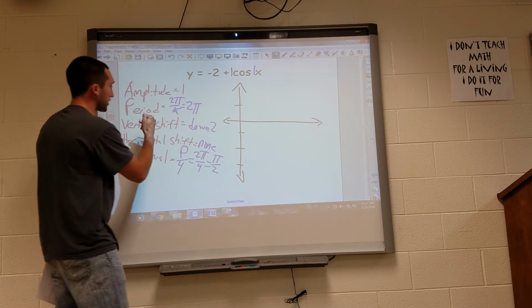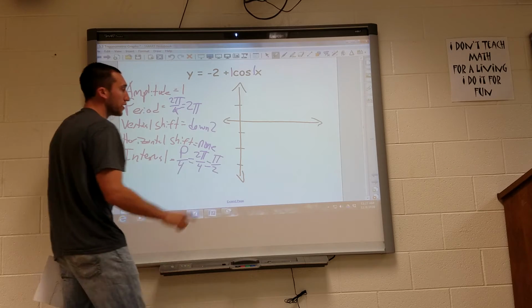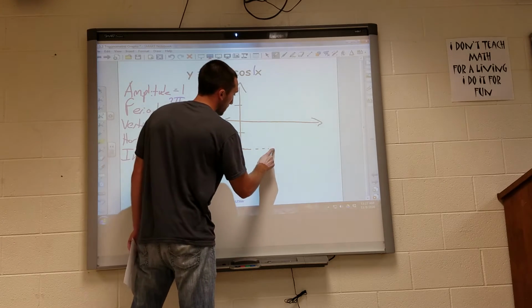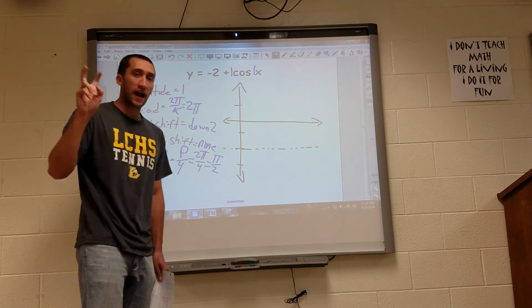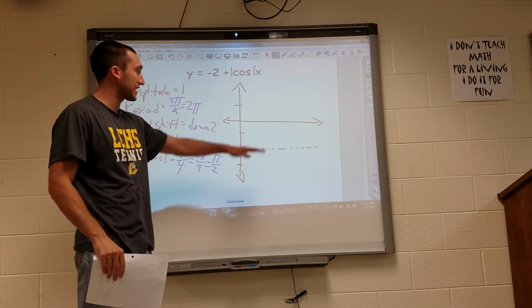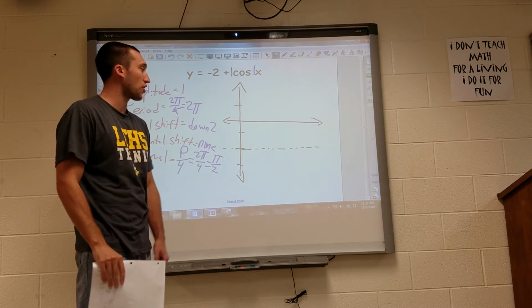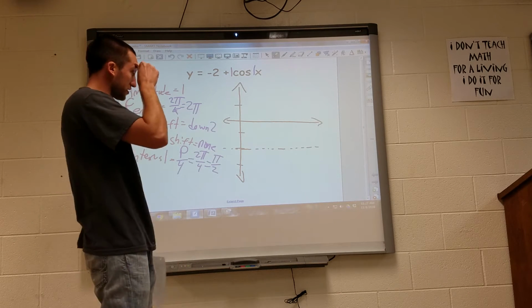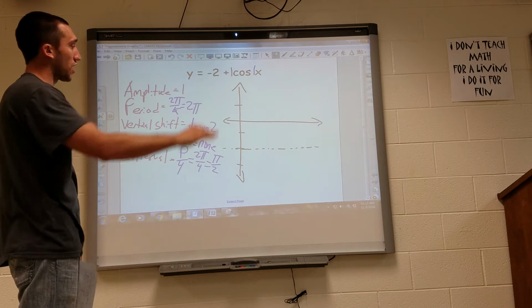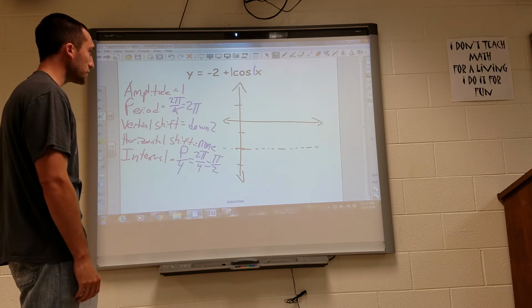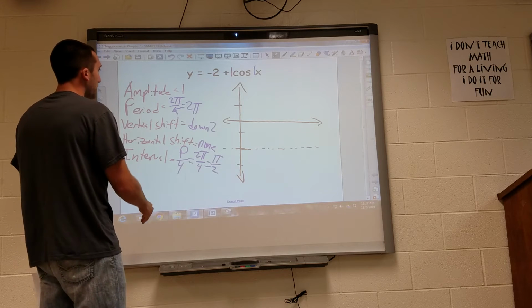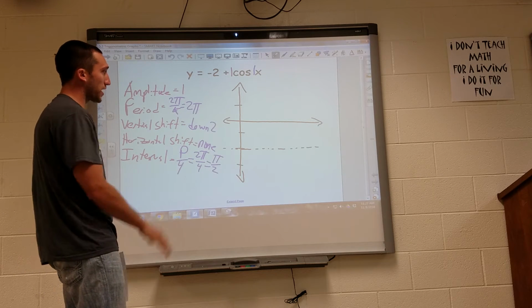But we can see that our graph has been shifted down too. So I like to draw the new x-axis. I've shifted my x-axis down 2. I like to draw that new x-axis so that it's easier to draw my cosine graph. Okay, and then the next thing I want to draw is my intervals.